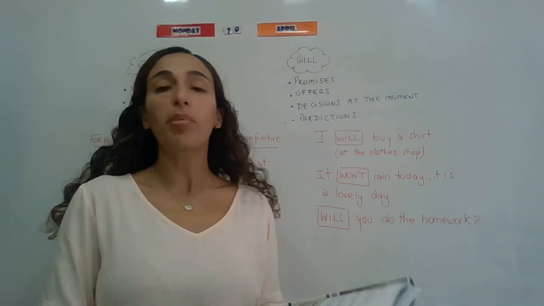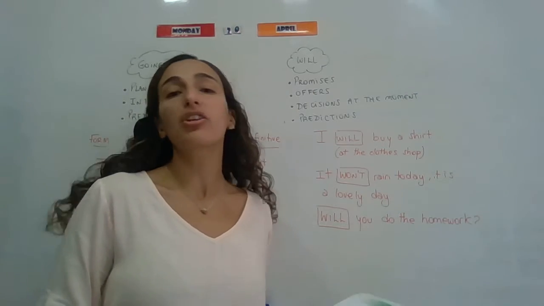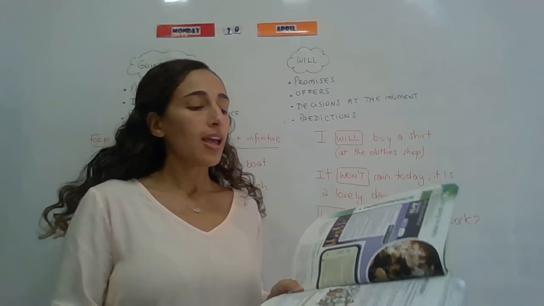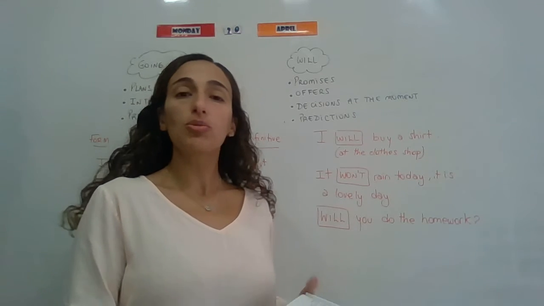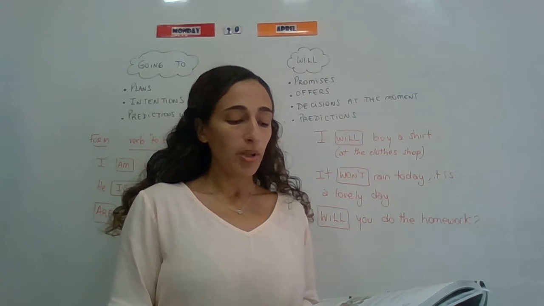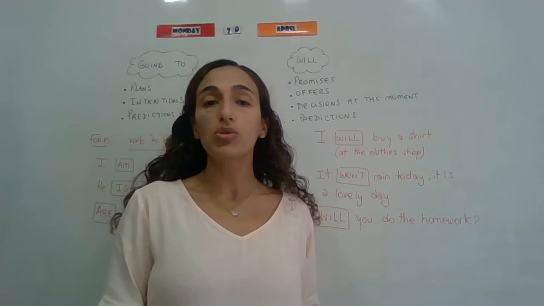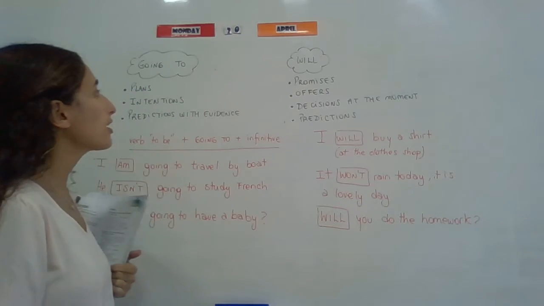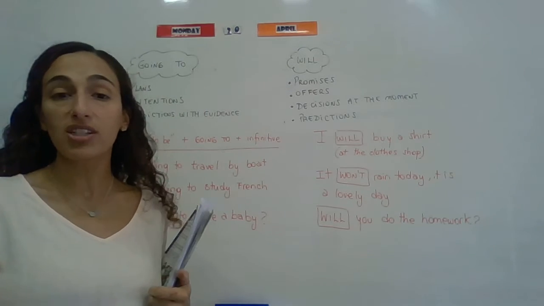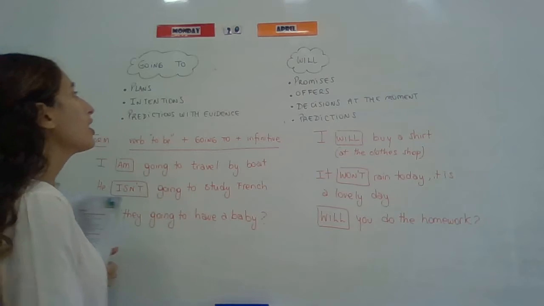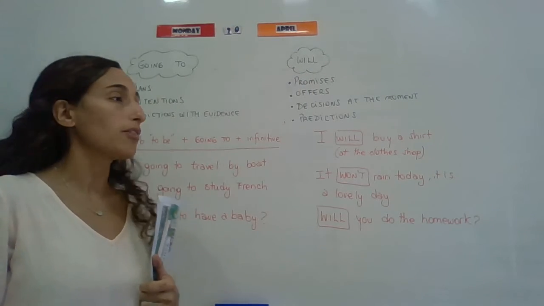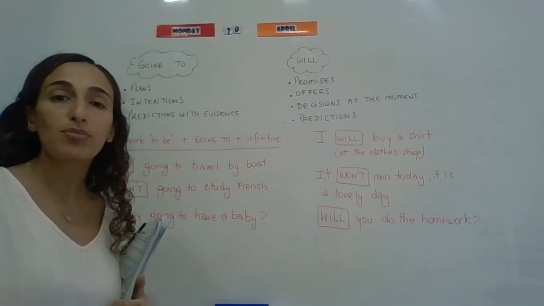Today's class is about Unit 1A. We're starting Unit 1. Unit 1 is about performance, right? And in this case, we're going to work on page 13. We are going to deal with the differences between future tenses. You know that we can use different tenses or different expressions to talk about the future. In this case, we have going to future and will future, right? Let's see the differences between them.